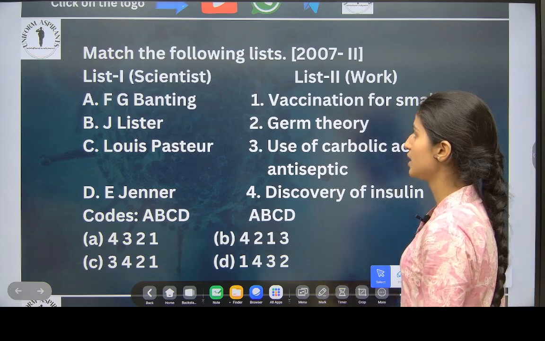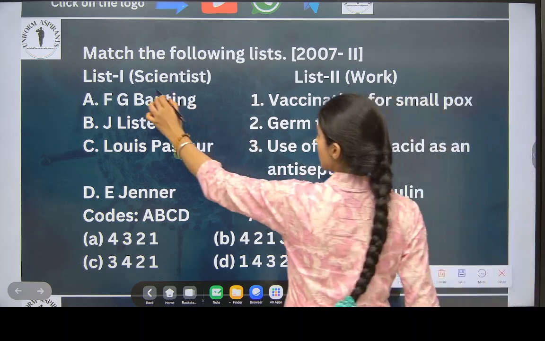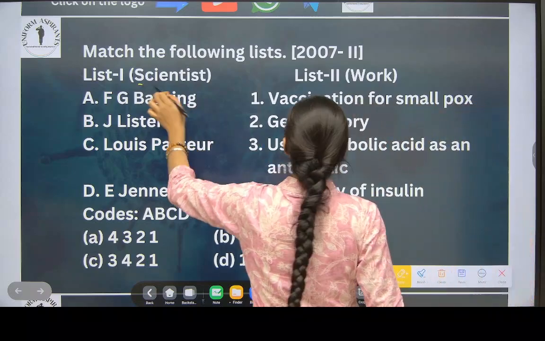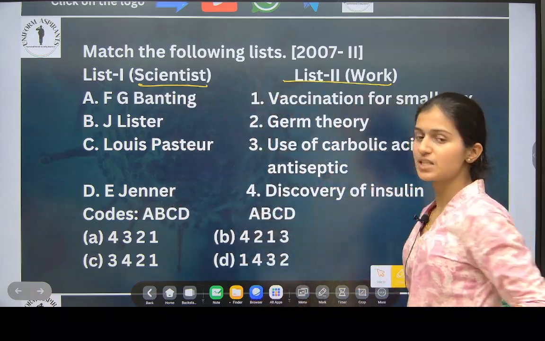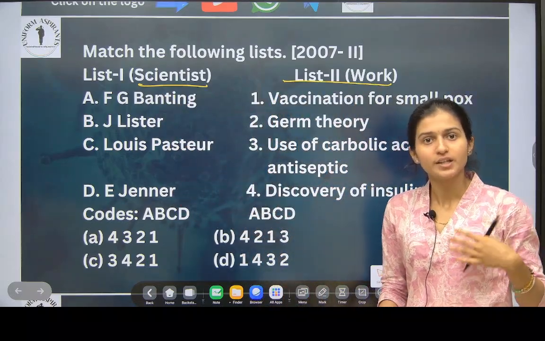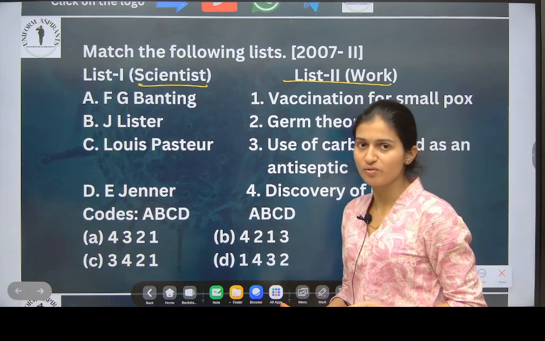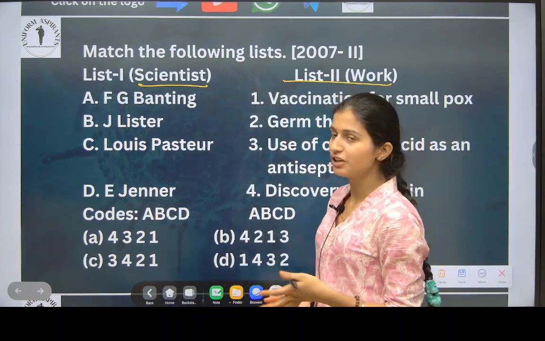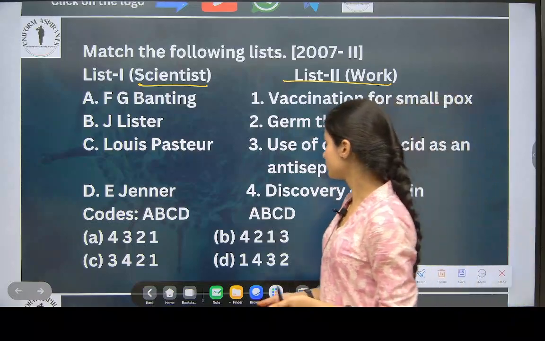Okay, match the following list. The name of a scientist is given here, and here what they have discovered or researched is given. They might have discovered a vaccine, or they might have given a theory. Okay, they might have given different uses that we will learn now.